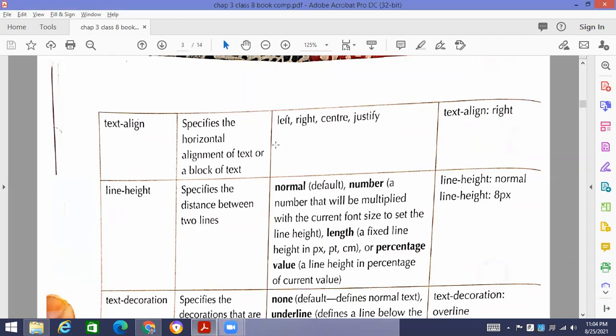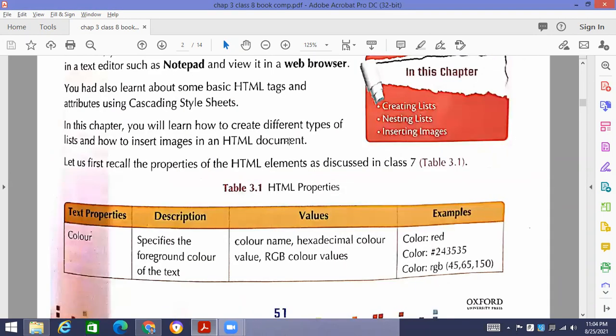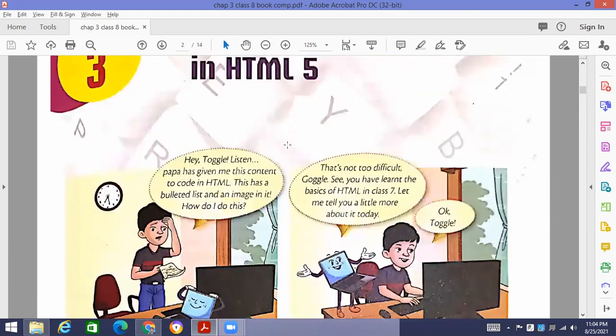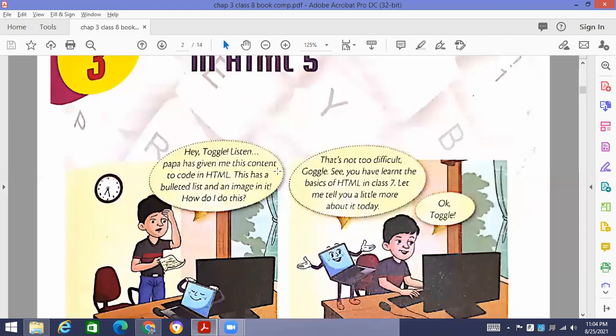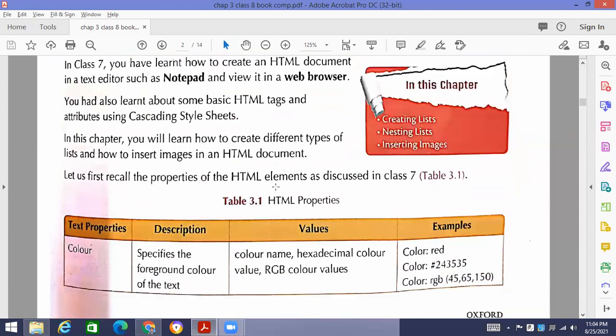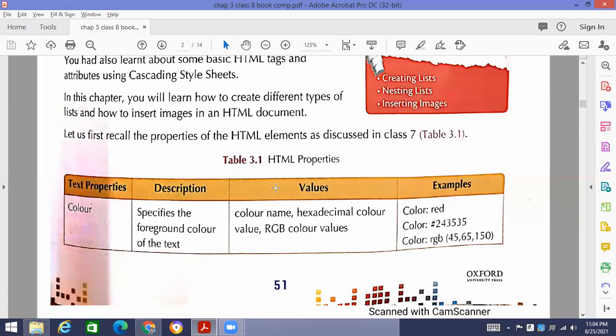Okay. So these are the options that you can apply to the text. Students, have you got the books in front of you? Can you see the page number on which page I am right now? Yes, sir. You can see this page in your book. This is page number 51.